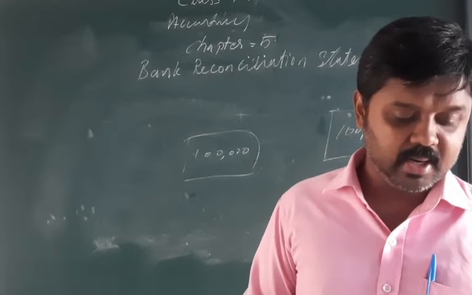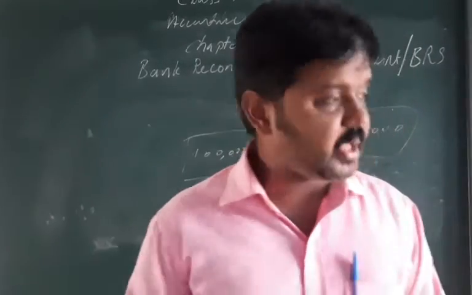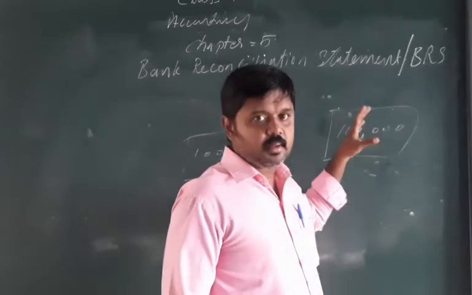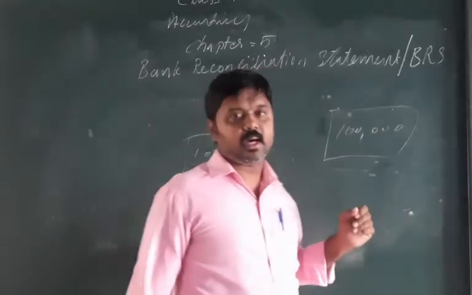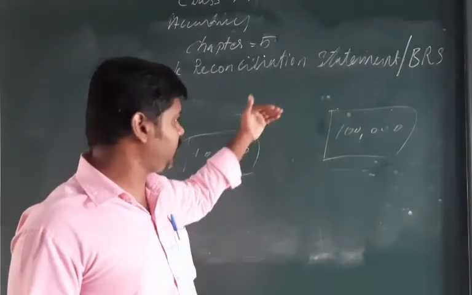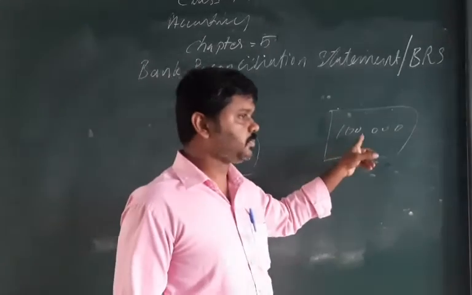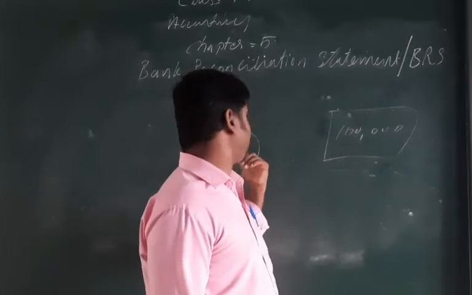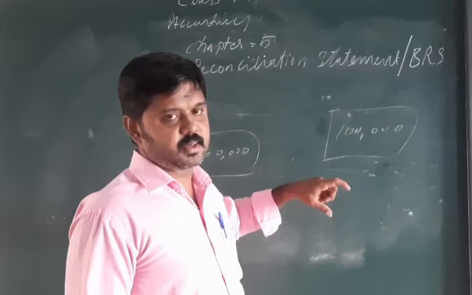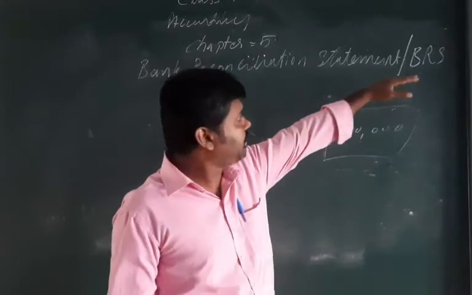That means one transaction has taken place at the bank, but at the same time we didn't record it. Then if we check the balance, there may be some difference between the bank balance and our cash book balance. To maintain that, we make this BRS.